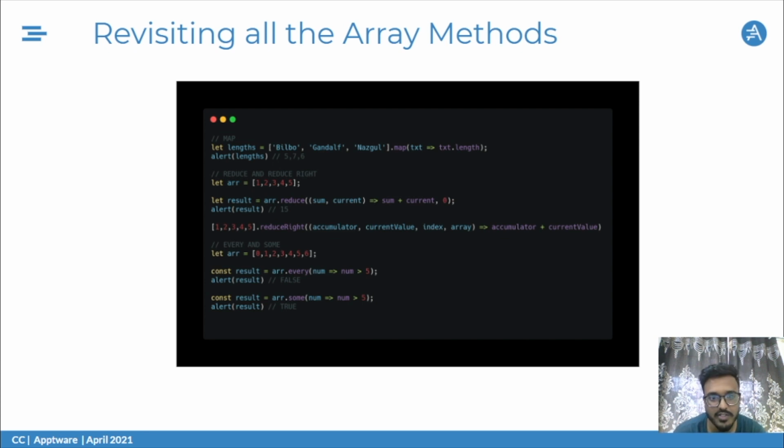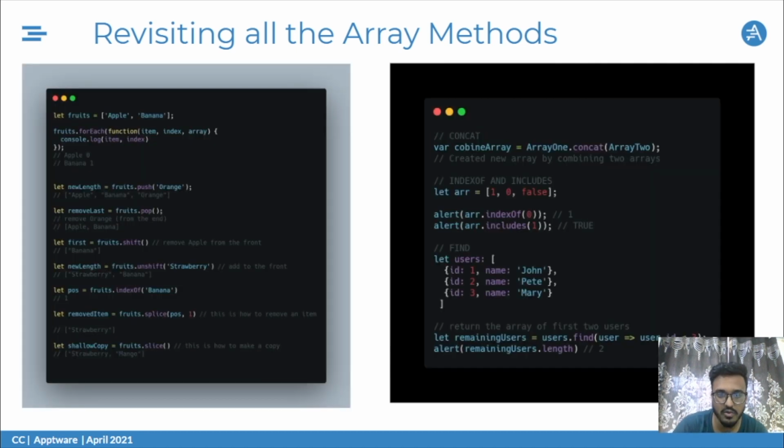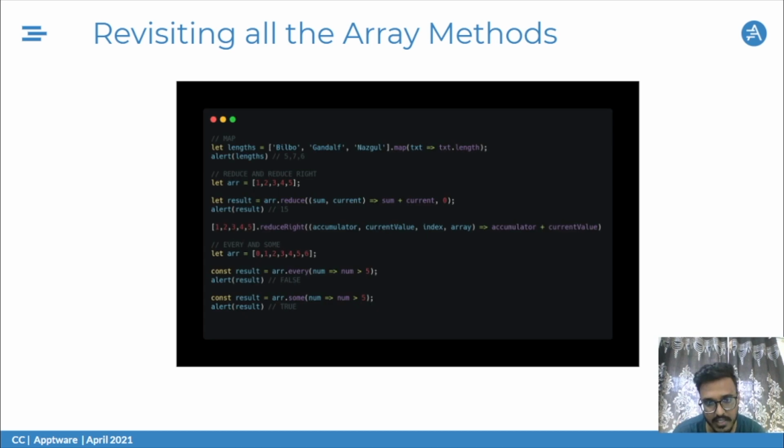Another function we have is reduceRight. reduceRight works the same way, but starts the whole calculation from the right side of the array, not from the left side. So here the first current value used would be 5, and the accumulator is again the same.